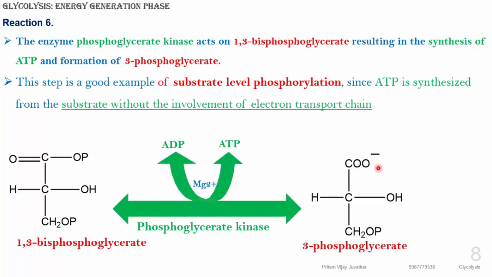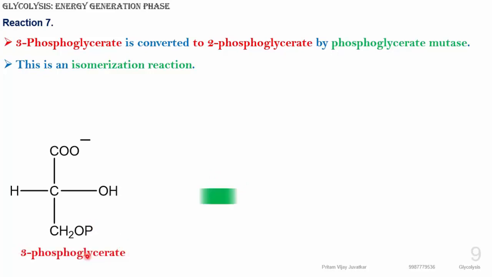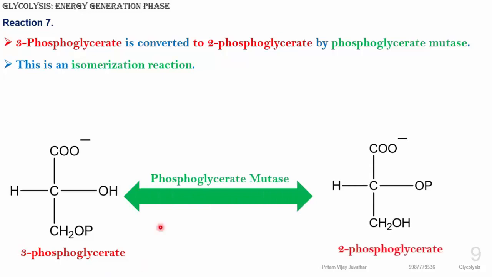Now we will move towards the next reaction, reaction number 7. In reaction number 7, 3-phosphoglycerate is converted into 2-phosphoglycerate by phosphoglycerate mutase, and this is again a reversible reaction.